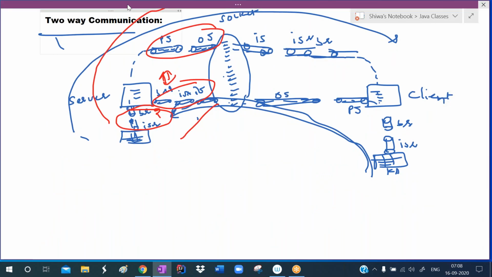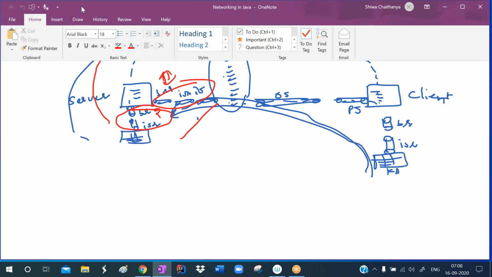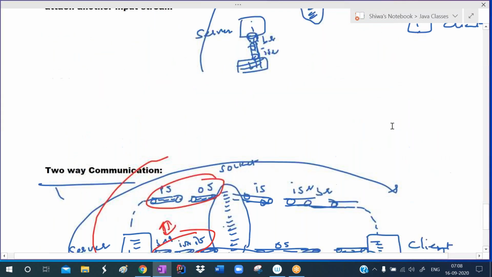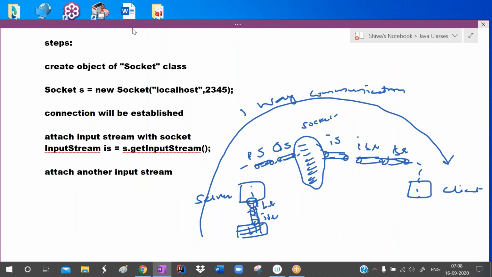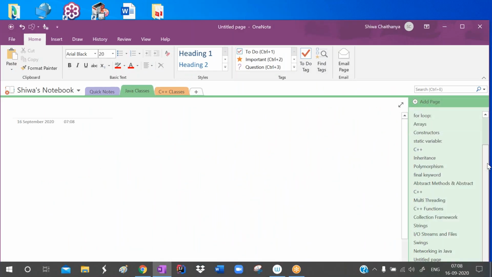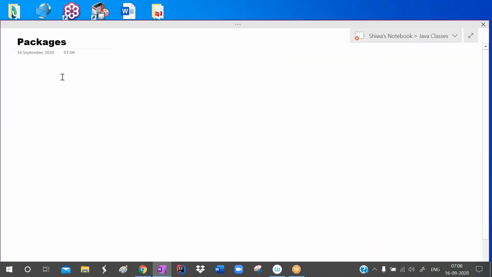Now I want to start a new chapter. The chapter name is packages. In today's session, I will explain about packages and inner classes, and tomorrow I will explain some features of Java. Tomorrow is the last class for you.